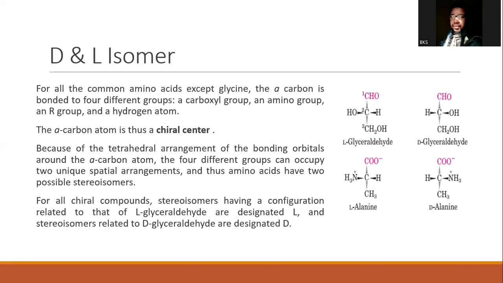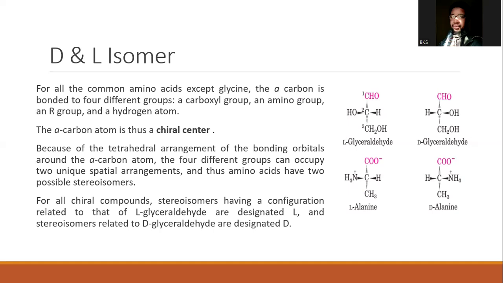Now, in the case of carbohydrate, we said the position of the hydroxyl group around the chiral carbon determines the isomer. In amino acid, we say the position of the amino group determines the isomer of an amino acid. So if you have the amino group at the right, you have the D amino acid. If you have it at the left, you have the L amino acid. All the amino acids have a chiral carbon with the exception of glycine.